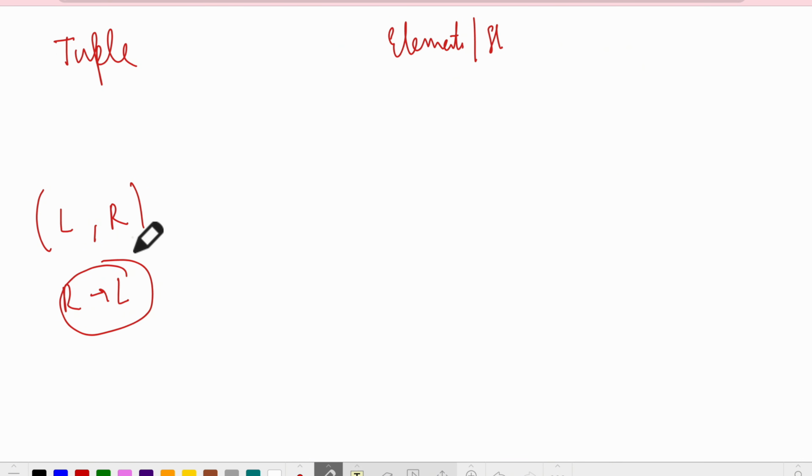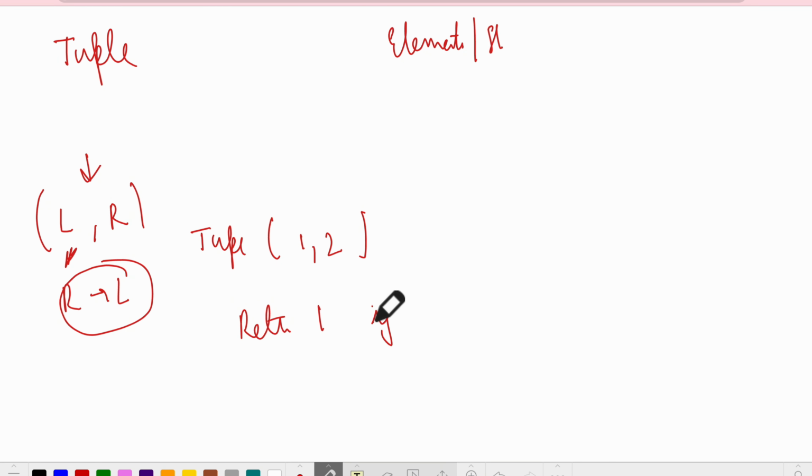So technically, you don't want to access the elements directly. You want to talk to the tuple. You want to tell the tuple, hey tuple, you have two elements, element 1 and element 2. Return me your element 1 if your element 2 has D in it, correct? So here you're not talking to elements directly, you are talking to the tuple.